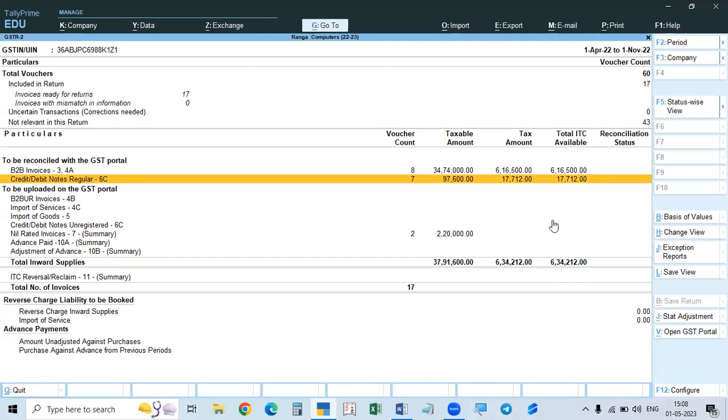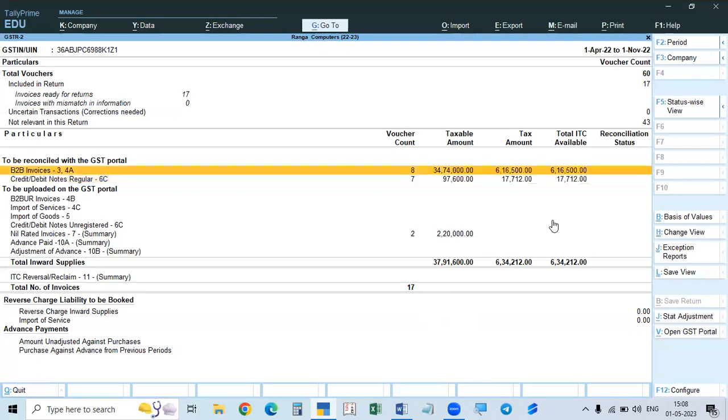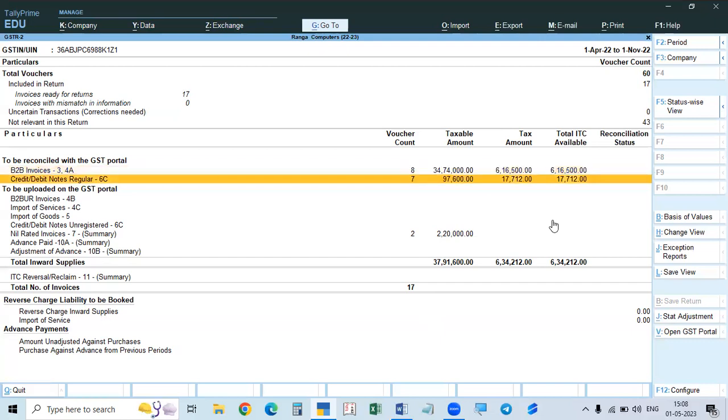So we compare this with 2A and 2B to find out what are the missing invoices. To find out the missing invoices, we can contact the sellers and ask them to file without fail. So that is why this is useful only to compare with 2A and 2B. They are generated on the basis of the sellers' GSTR1.